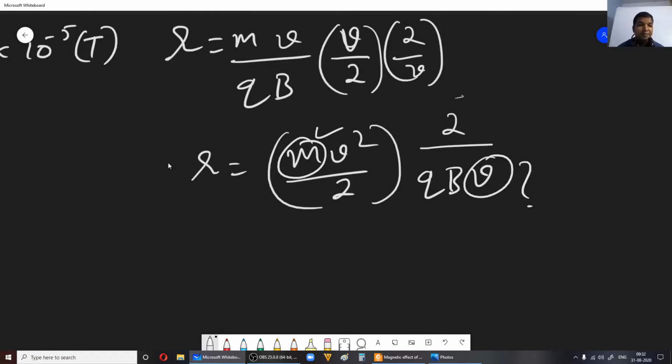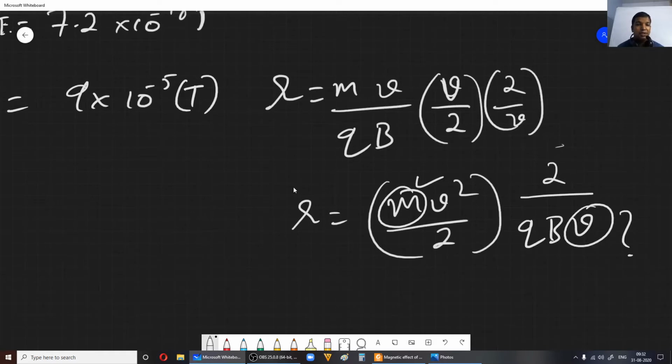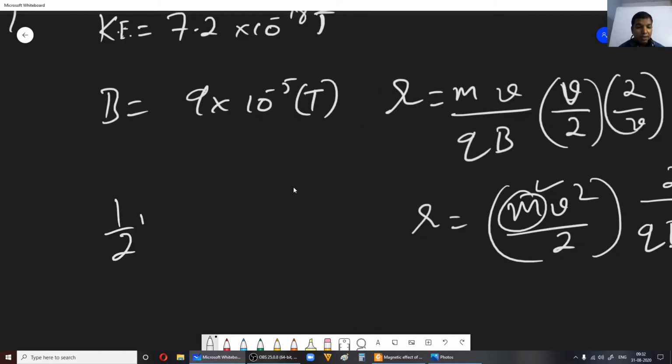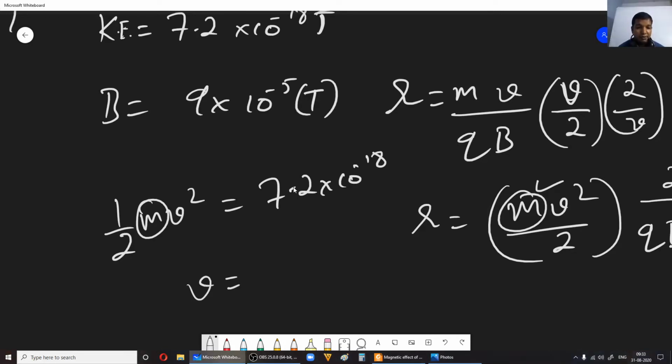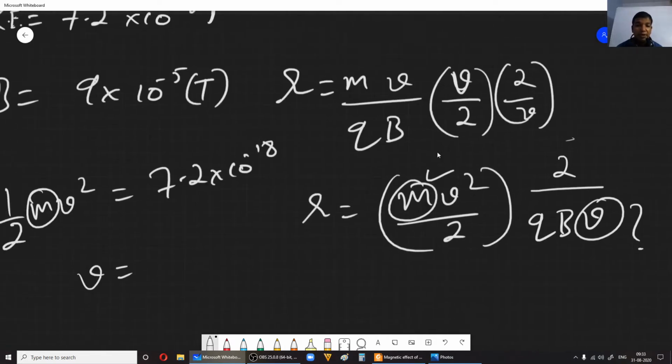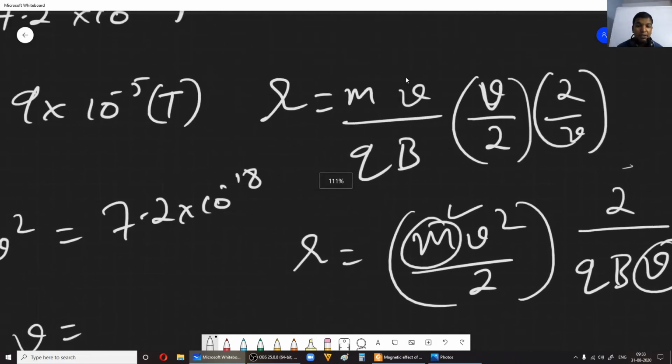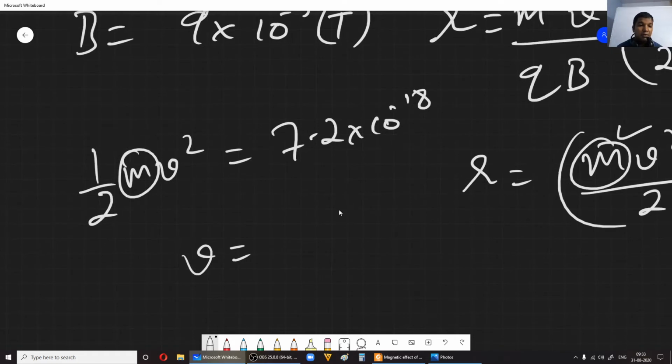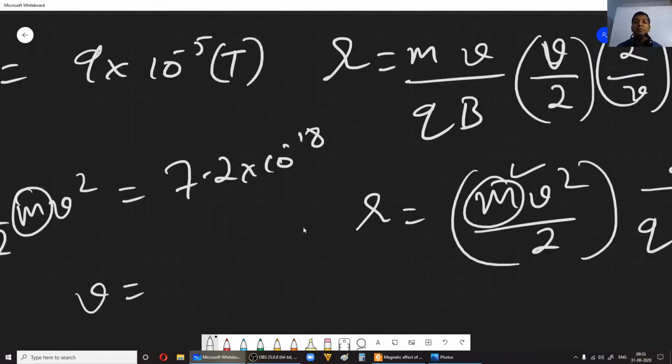Okay, so therefore to keep things simple, what you can do is first equate this to half mv square, correct? So half mv square is equal to, so substitute 7.2 into 10 power minus 18, right? Mass of electron we know. Now get an expression for v, okay? So get an expression for v here, or you can write v is equal to something, okay? So just put that v here and you can try finding. So mass of electron is known, right? So otherwise, yeah.